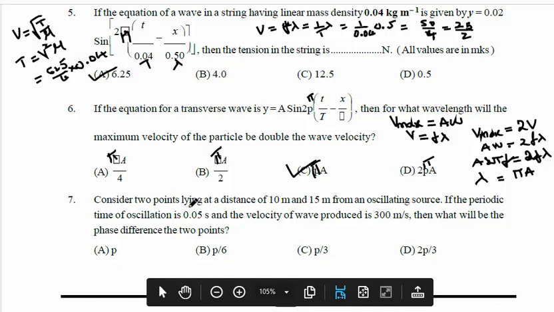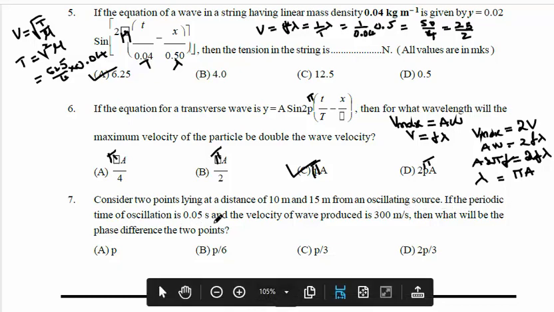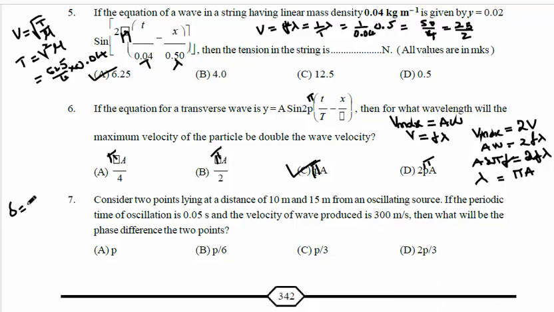7th question. Consider 2 points lying at a distance 10 meter and 15 meter from an oscillating source. If the periodic time of oscillation is 0.05 second, capital T, and wave velocity is 300, then what will be the phase difference? So phase difference, if you want to calculate, delta, I will write the formula first.